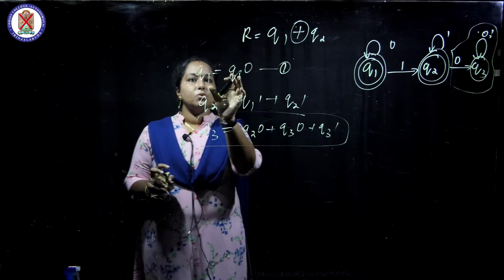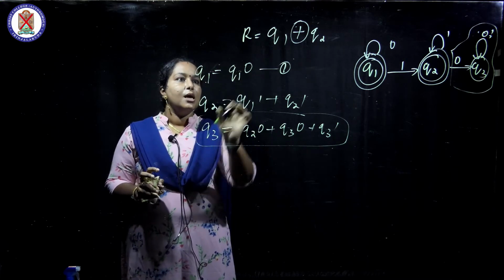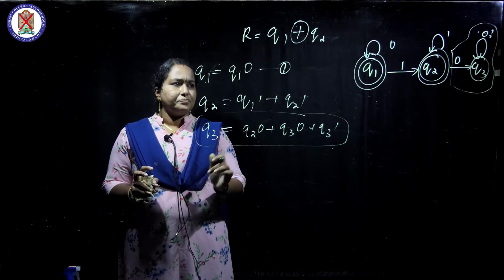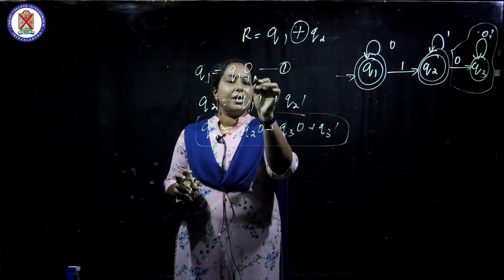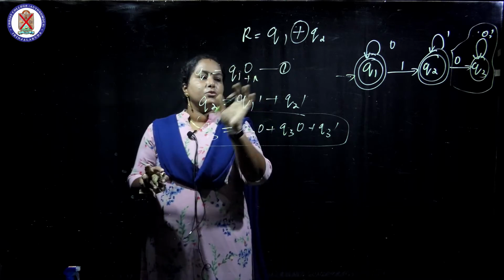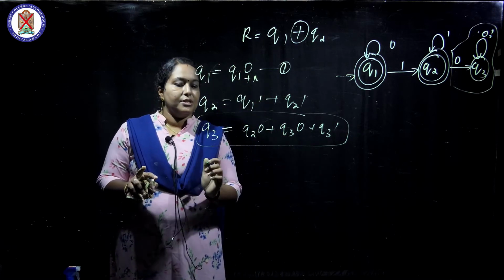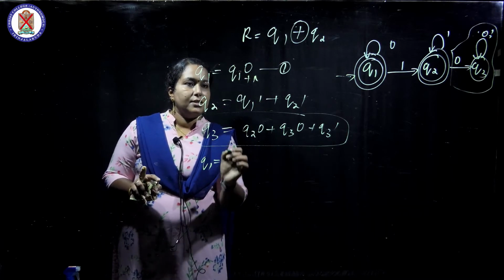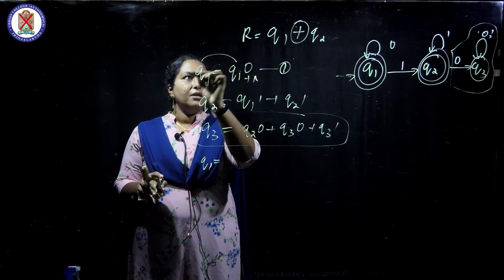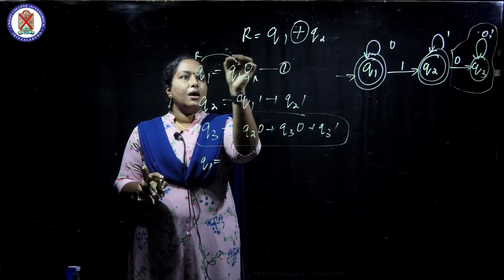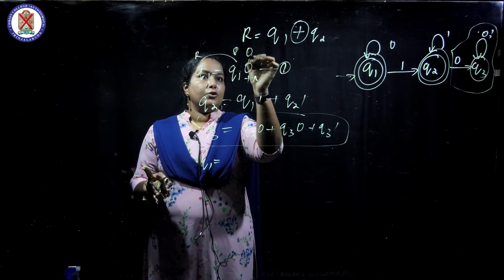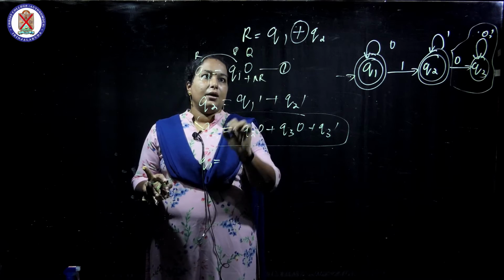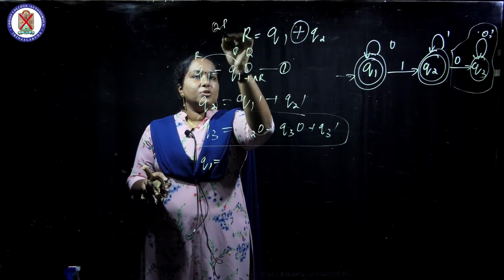So we are dealing with two states. Q1 equals Q1 0, and since this is the initial state, plus epsilon here. This is Arden's theorem, isn't it? So Q1 is repeated. Here Q and P, or P and Q, both are correct.